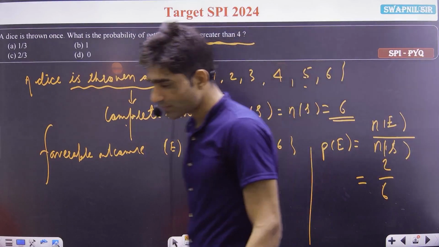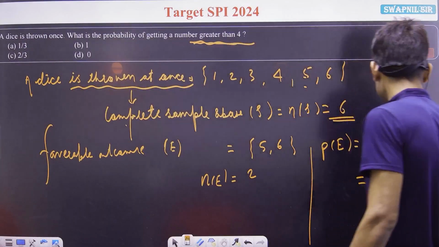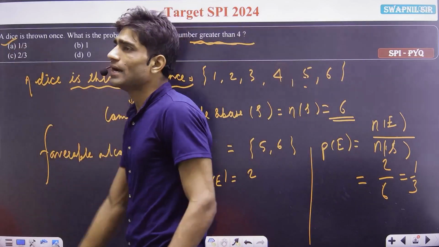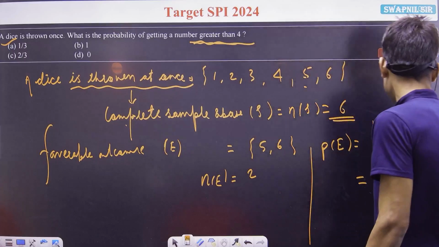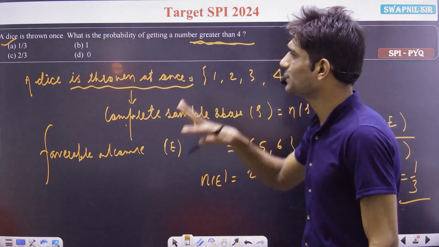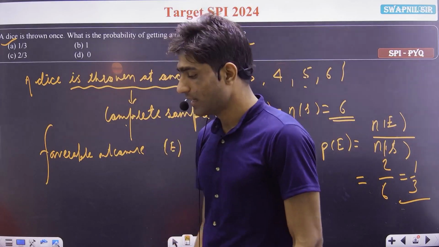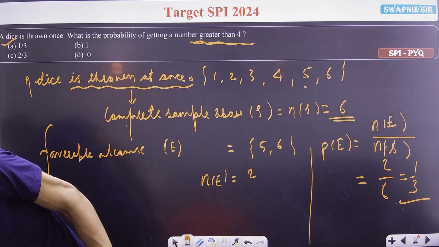Then 2 by 6 we write as 1 by 3. So 1 by 3 is our correct answer here. I hope you all have understood this solution. There is nothing difficult here. Let me go for the next question.